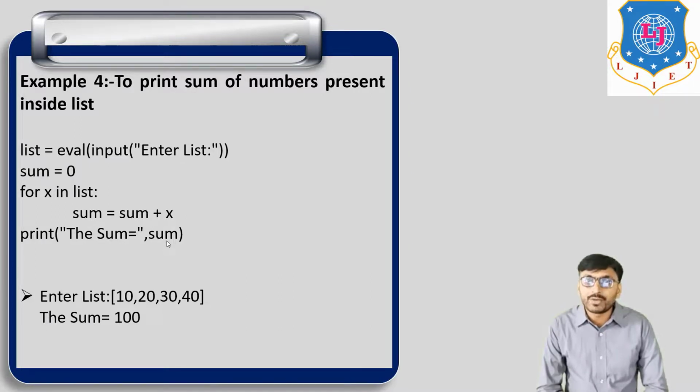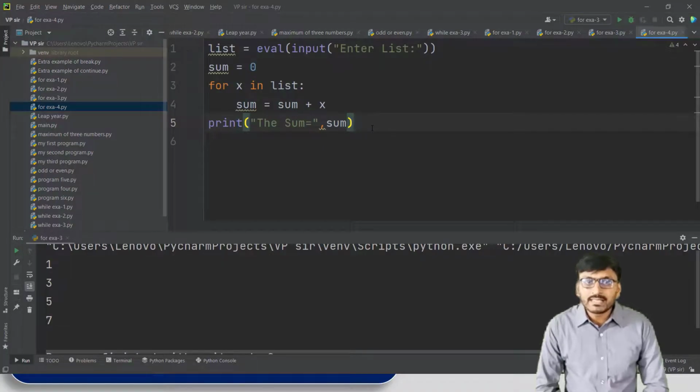The same program we run in PyCharm. So in PyCharm, same program, list is equal to eval input enter list, then sum is equal to 0. Then for x in list, sum is equal to sum plus x. First the initial value of sum is 0.